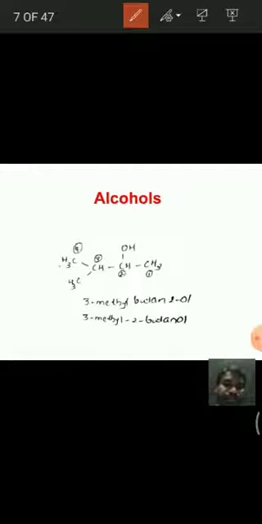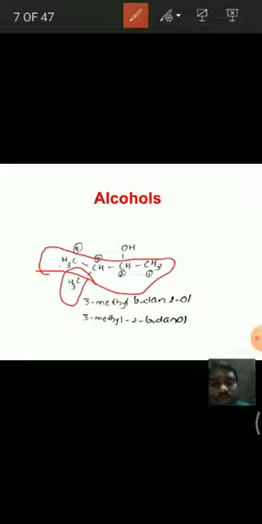For this, the longest chain contains 4 carbons, and this methyl group is the substituent. For numbering the carbons in the chain, we can number from here, or there is a possibility of giving the first number from the other carbon.